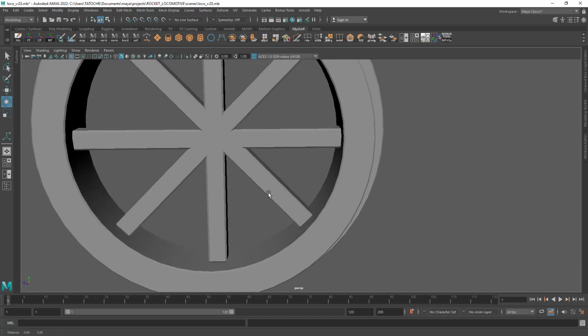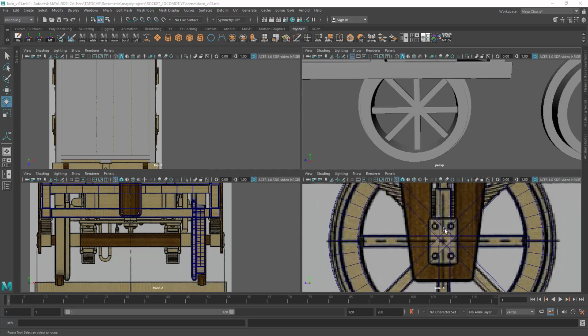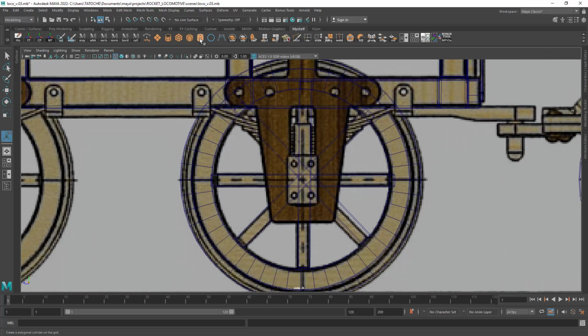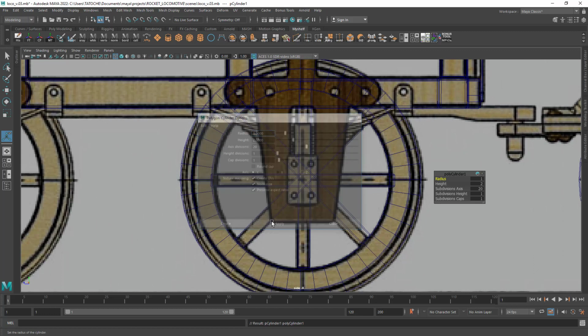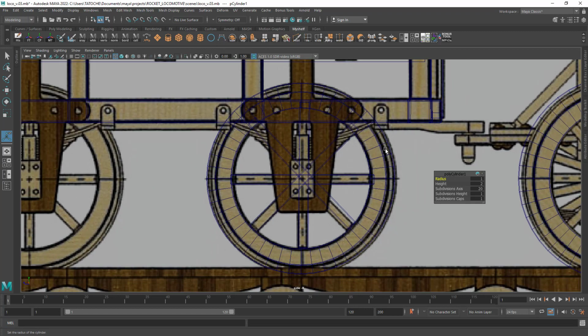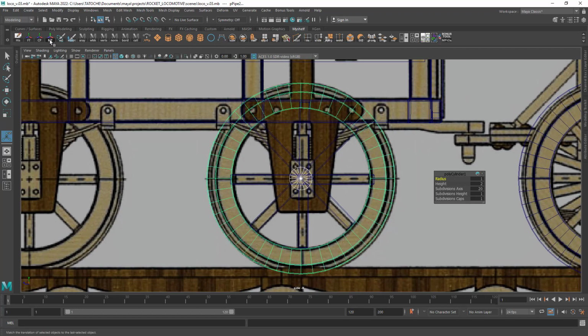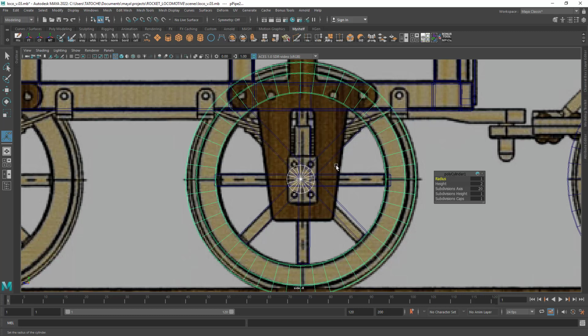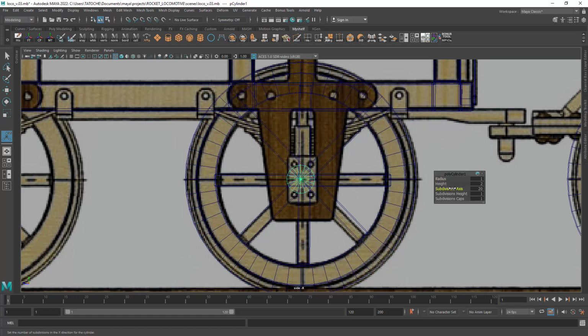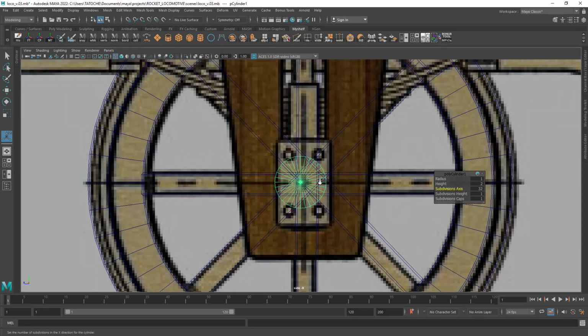Let's move on. Now double click on the cylinder icon to open the options. I'm going to leave the last settings. Now with the cylinder selected, shift select the wheel and match transformation like before. Let's change the subdivision axis to about 32. Okay, 32 is good. Okay, scale it a little bit.